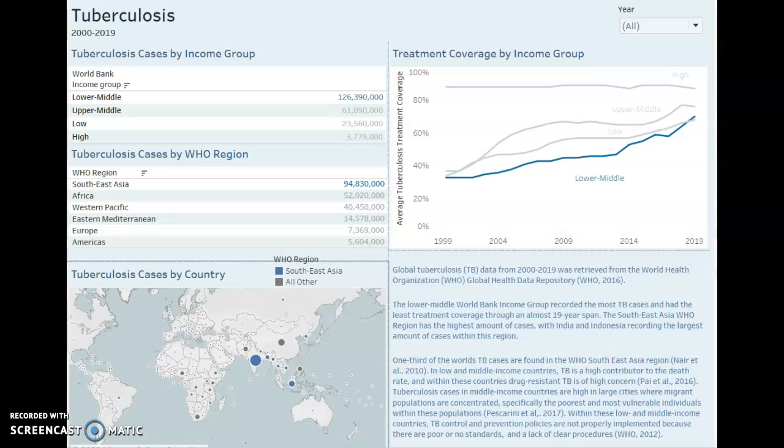After looking through the data, I wanted to understand if socioeconomic status and geographic location play a role in global tuberculosis infection and treatment.